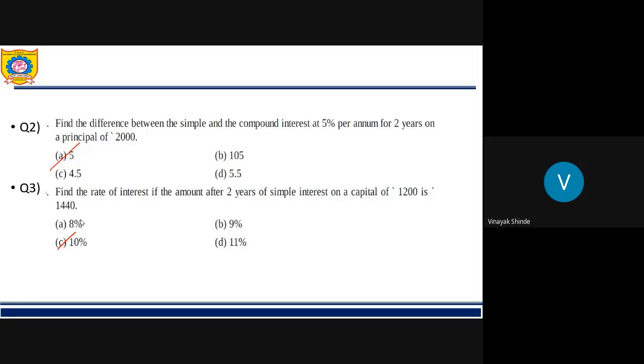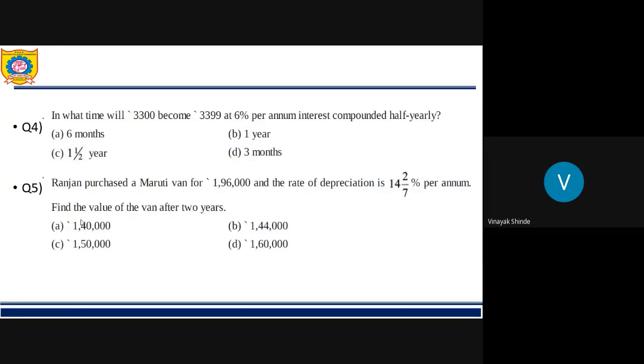Option C is correct for question number 3. Go for questions 4 and 5. Yes, question number 4, option A, 6 months, correct. Go for question number 5. Yes, option B is correct for question number 5.